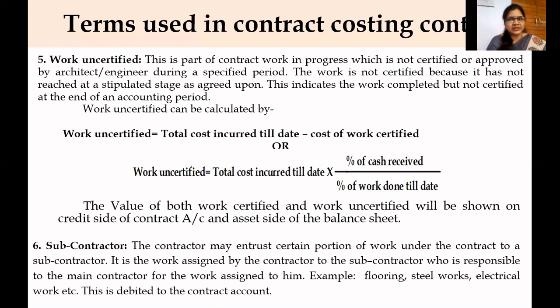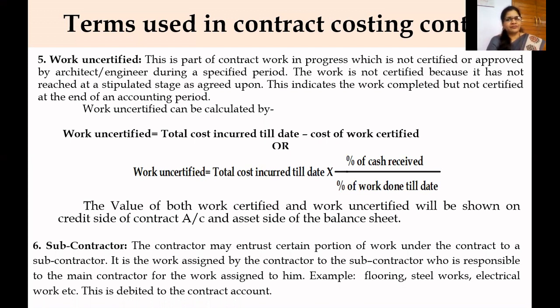As I said earlier, the engineer's or architect's approval is very important. Though the work is completed, if the architect or engineer does not certify it, it remains as incomplete itself.